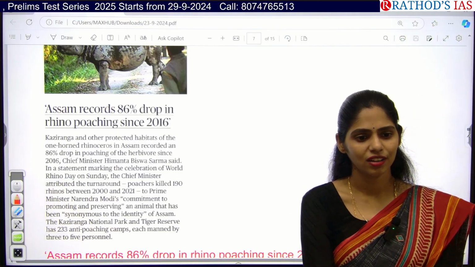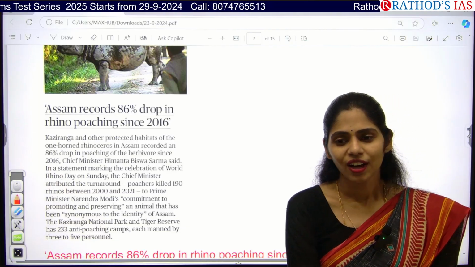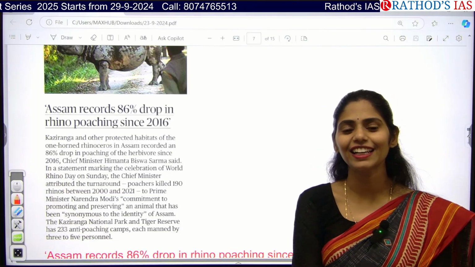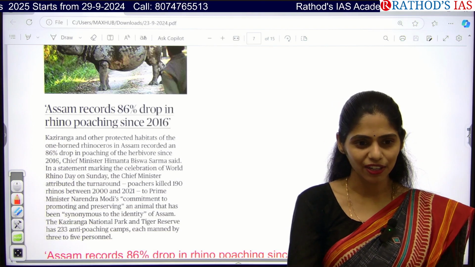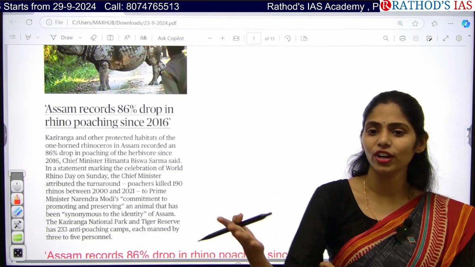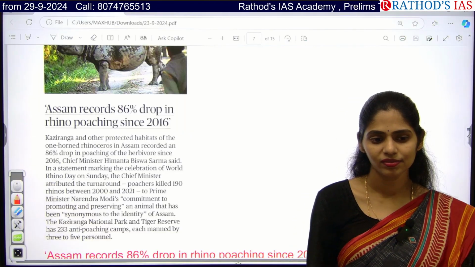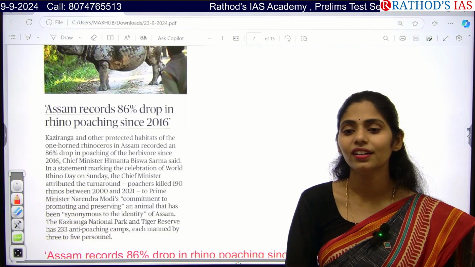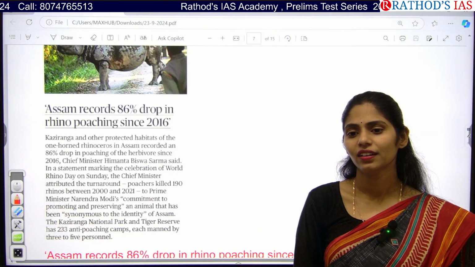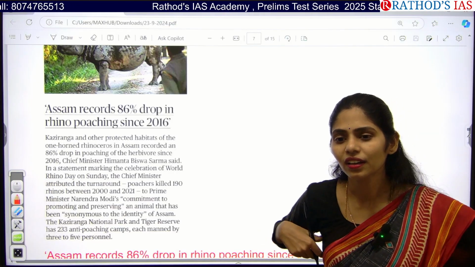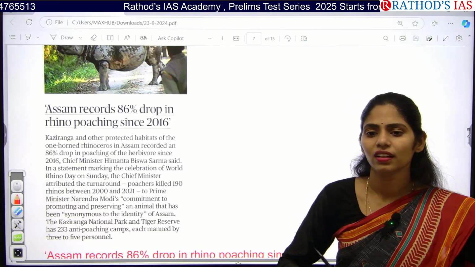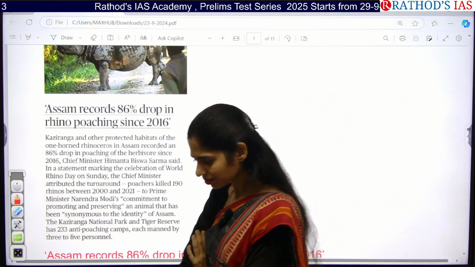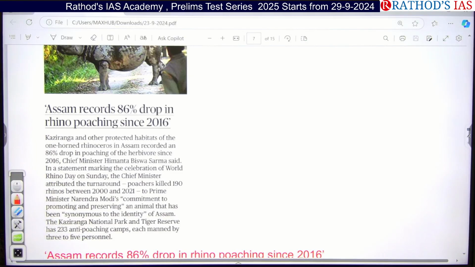In what way? How can we decrease the illegal killing of animals? What step can you take? For example, if you are a forest officer, what can you do? You're not understanding my question. How can we decrease the killing in the forest? If you are a forest officer, what can you do?